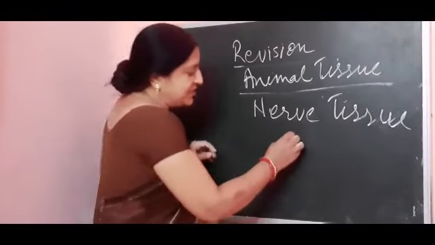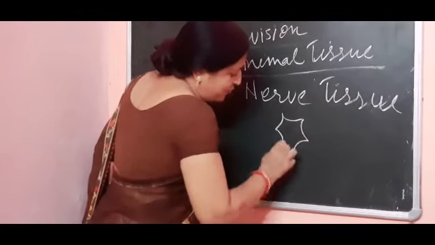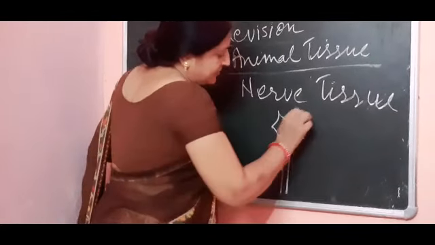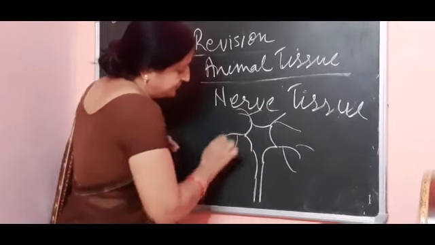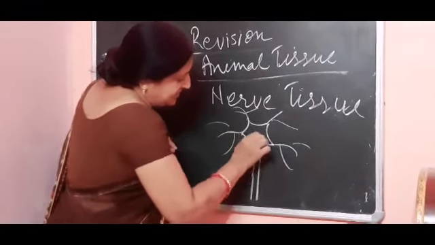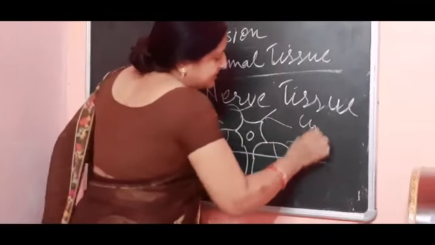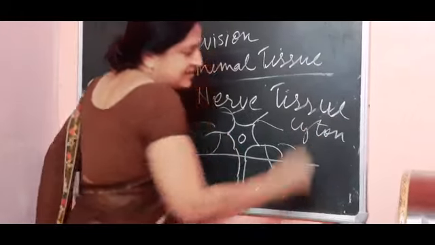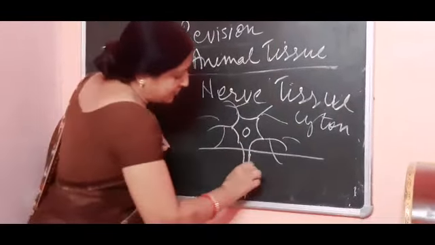The structure of nerve tissue is like this. They are made up of two parts, cytone and axon. The above part is called cytone, meaning cell, and this tubular branched part is called axon.